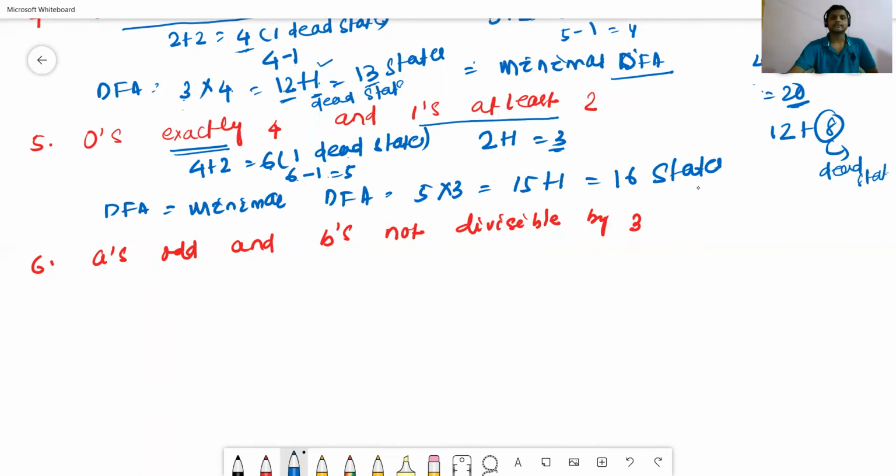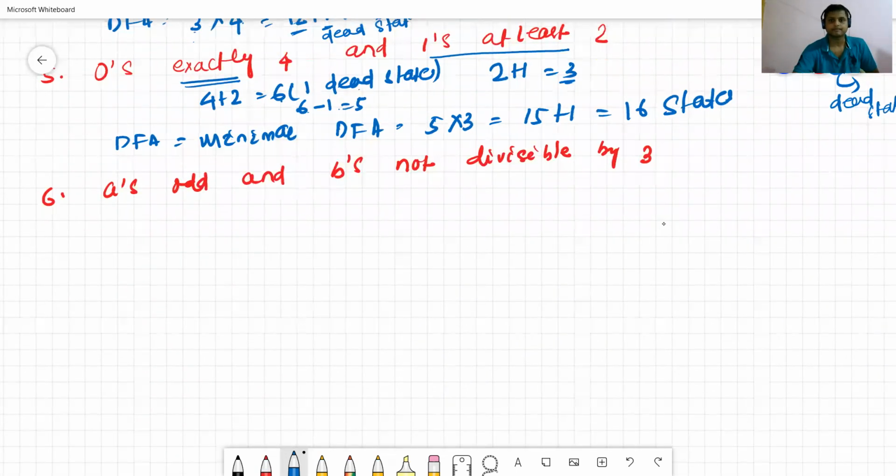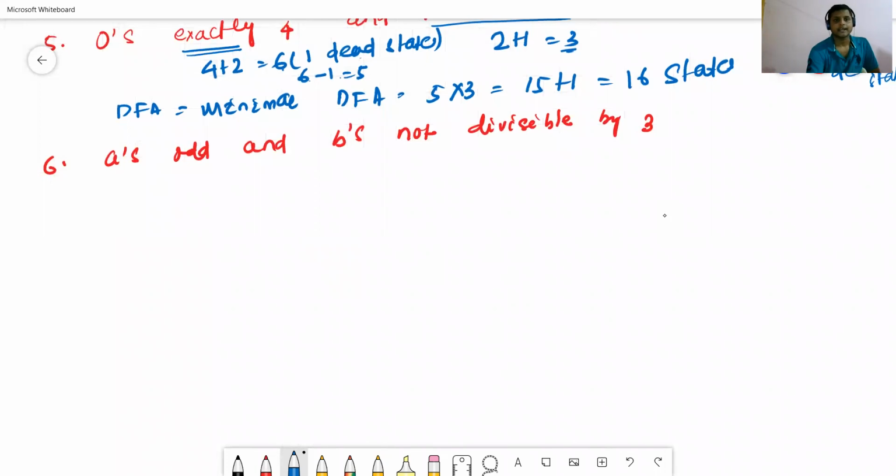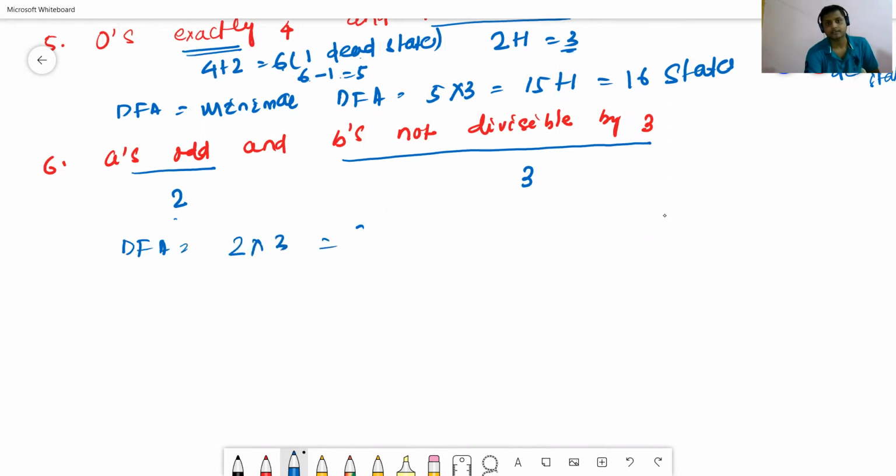Now we'll check the sixth case. The number of A's is odd. Odd means it is not divisible by 2. Number of B is not divisible by 3. It is also a divisibility problem. So in this case, the DFA contains a total of 2 into 3, which is 6 states. Now we'll check for the minimal DFA.